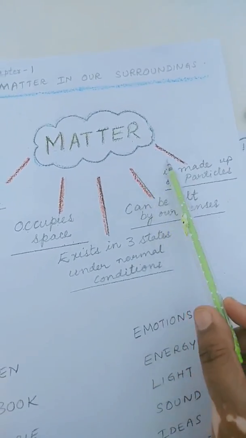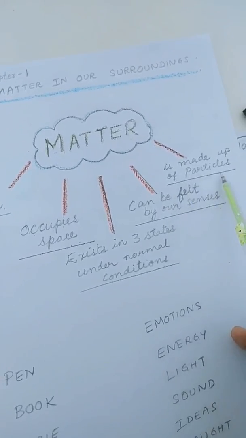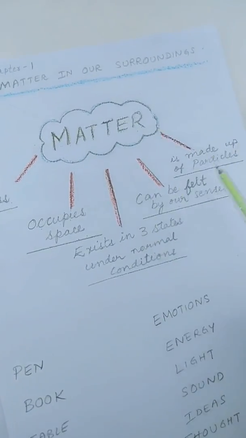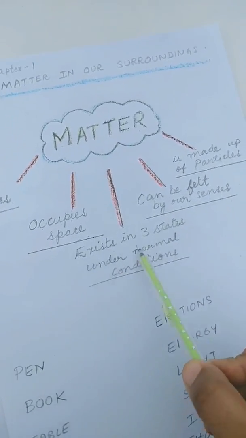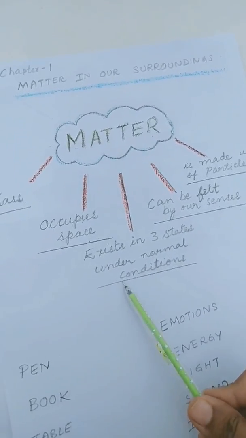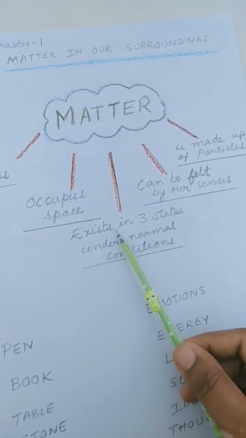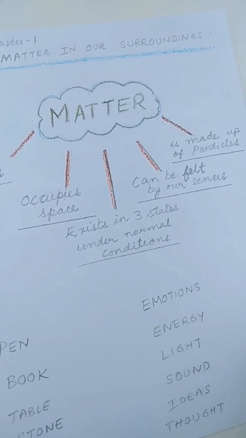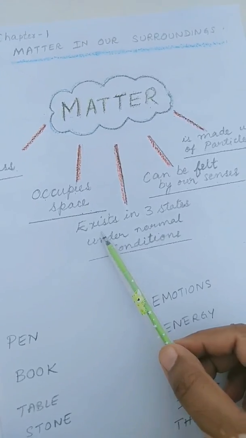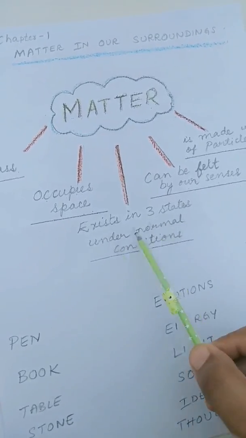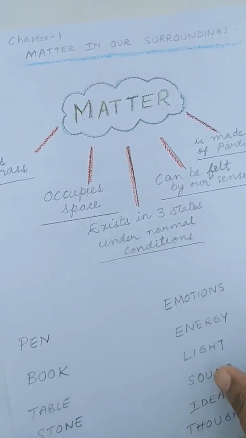So now we know that matter is actually made up of fine tiny particles. So these particles constitute matter. Under normal conditions, matter exists in 3 states, which is nothing but solids, liquids, and gases. There are 2 other states in different conditions like plasma and Bose-Einstein condensate that we'll be learning in our higher classes. For now, understand that the matter exists in 3 states under normal conditions, that is solids, liquids, and gases.